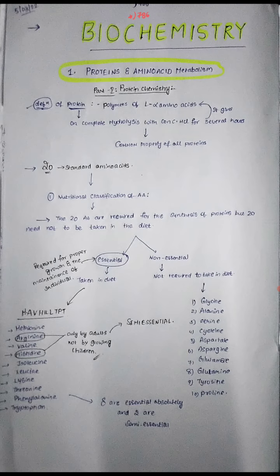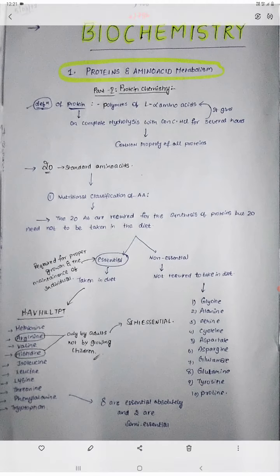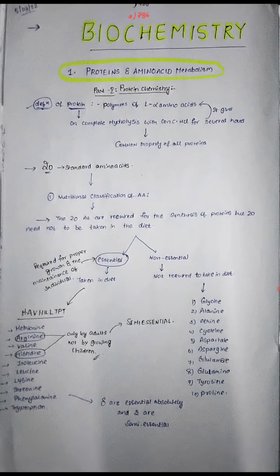And how is it formed? On complete hydrolysis with concentrated HCl for several hours, it will give the polymers of L amino acids. So this is called protein. Okay, the L-alpha amino acids is a common property of all the proteins. This you should remember. After completing our definition of the protein, we'll come to the